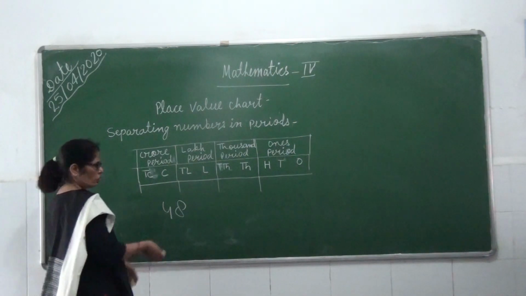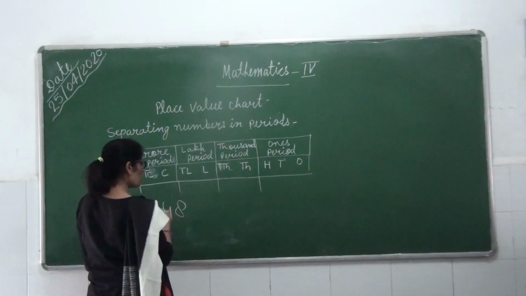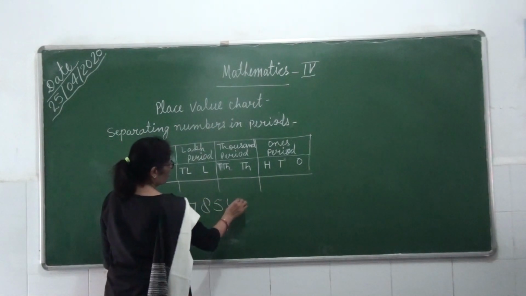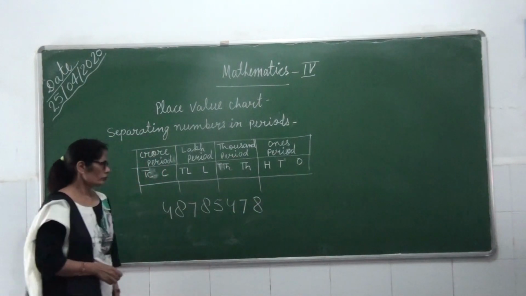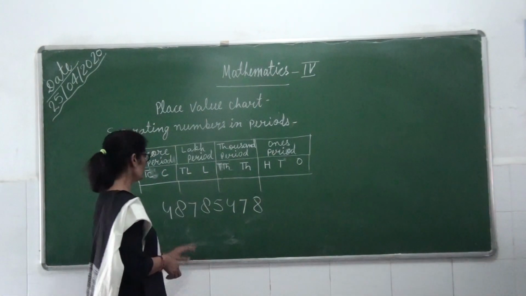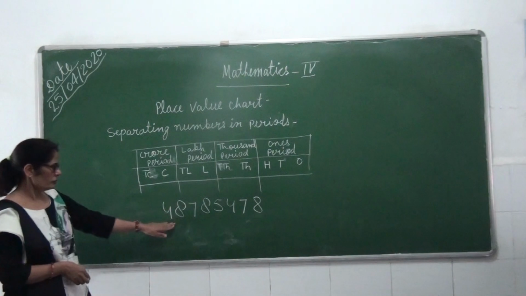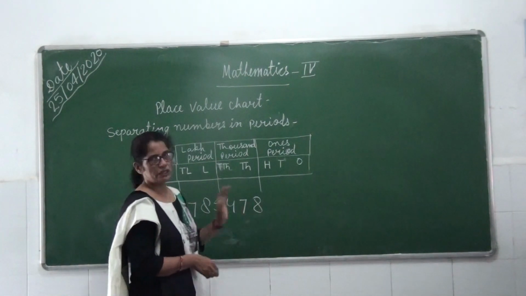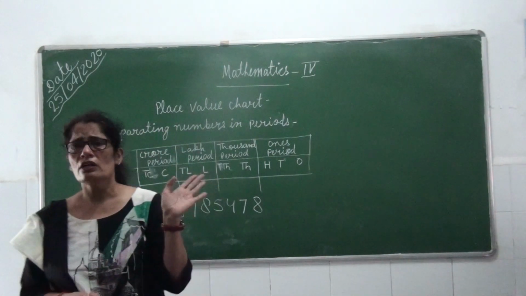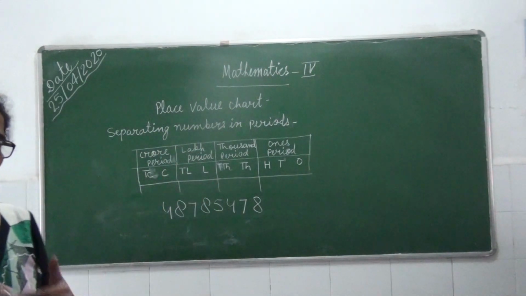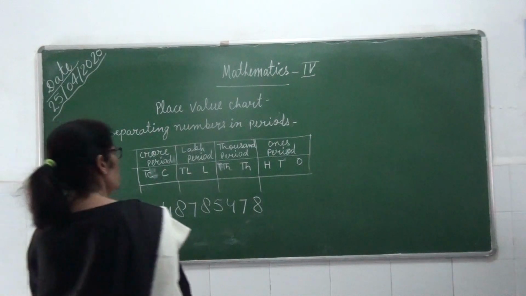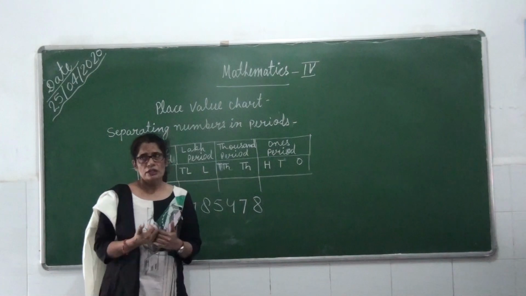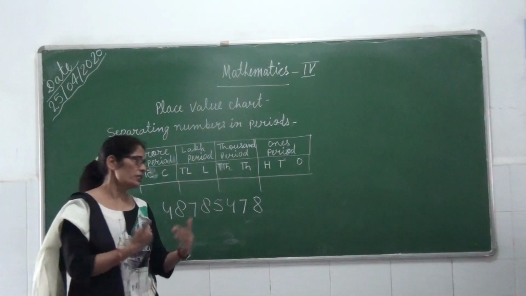without naming any number. I am writing any digits. You can see how many digits are there? 1, 2, 3, 4, 5, 6, 7, 8. It is not easy to read it at once. ये आपको एकदम रीड करने में नंबर इजी नहीं होगा. When we separate it by using commas, then we can read the number easily.